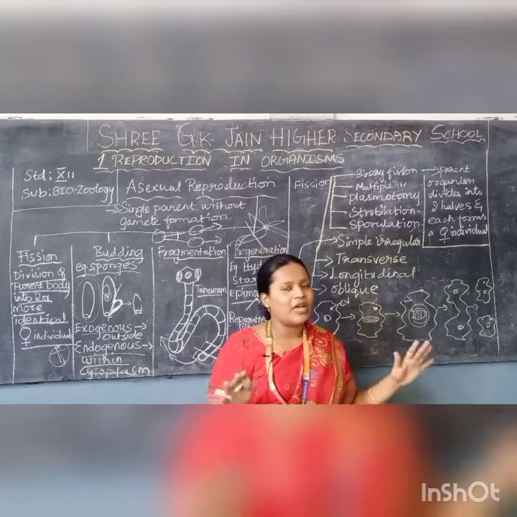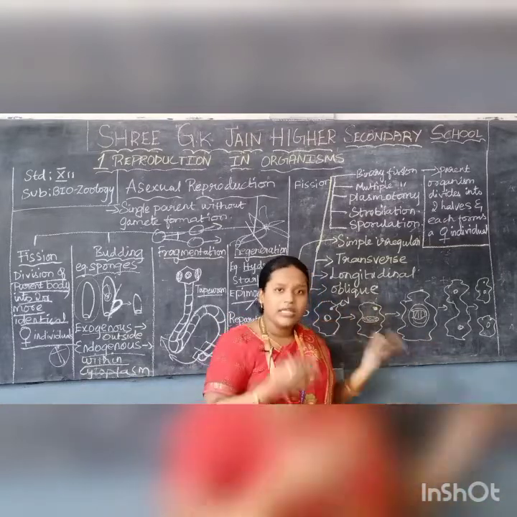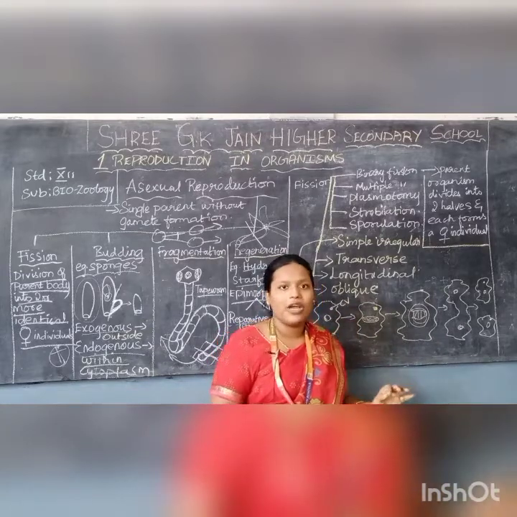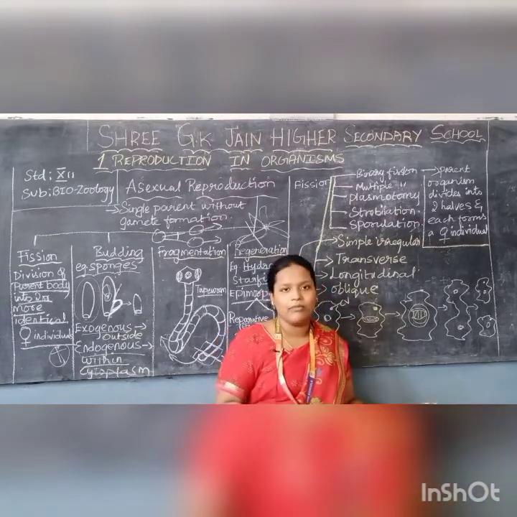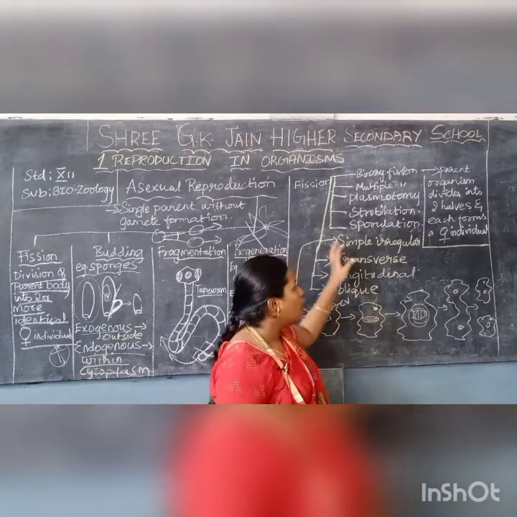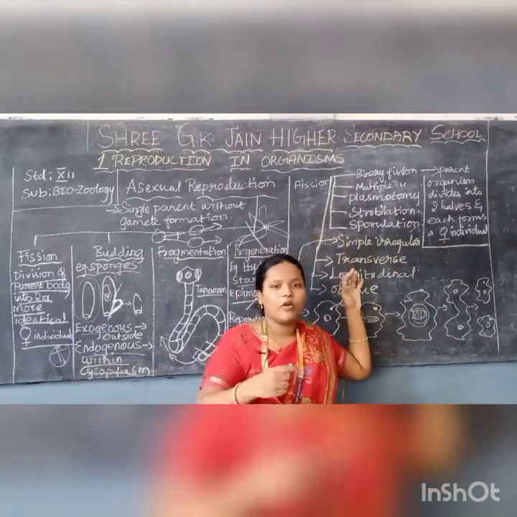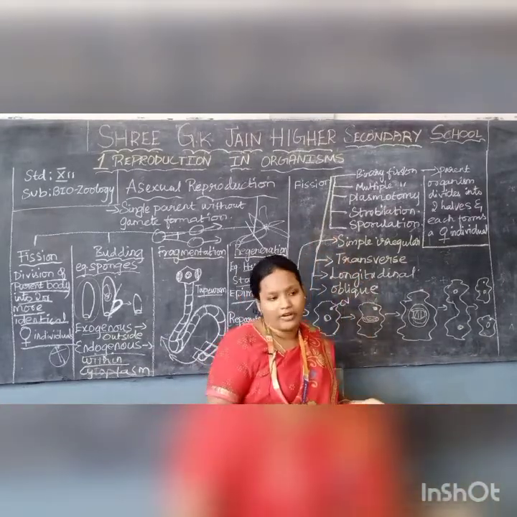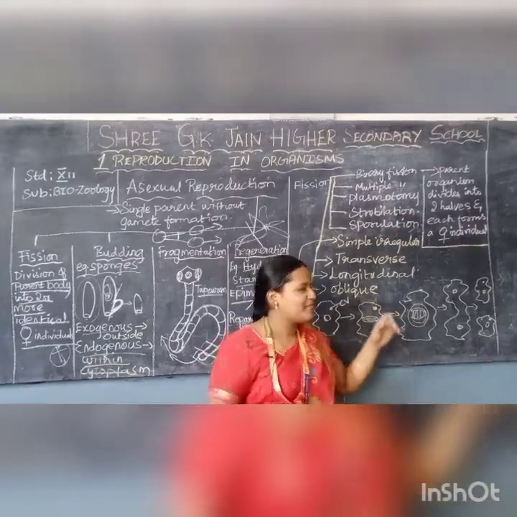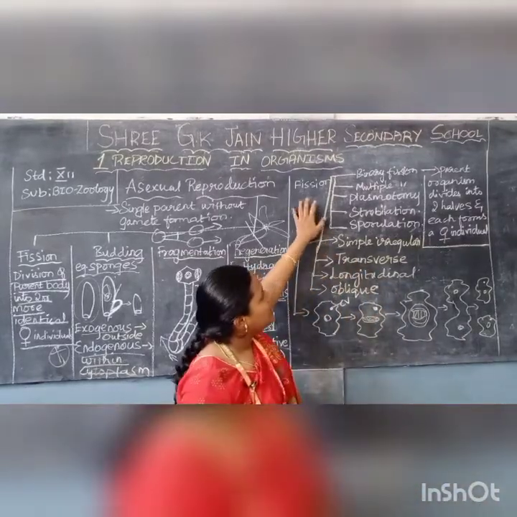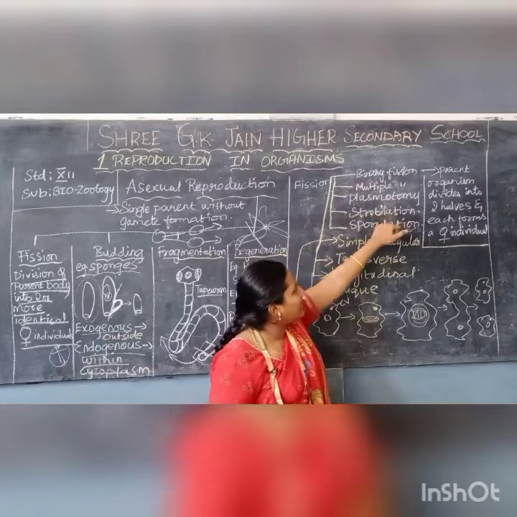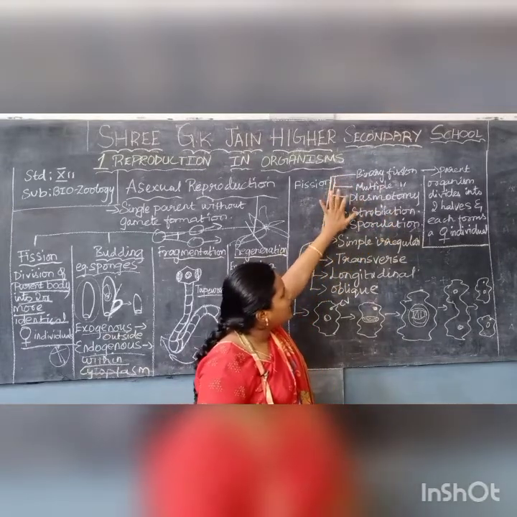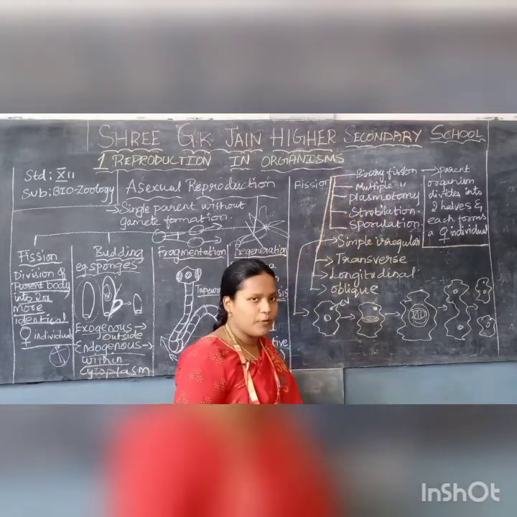Mugging up is not the case, you have to learn the concept. If you learn the concept, it will be very easy for you and you will not forget it at any time. I have put it as a mind map. You can also copy this down for your reference. It's just my choice, it's not compulsory. So fission, how many types? 5 types: binary, multiple, plasmotomy, strobilation and sporulation.